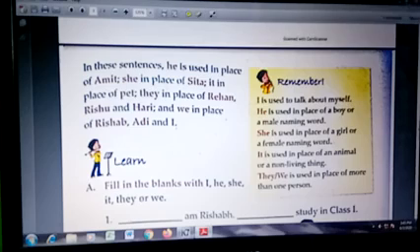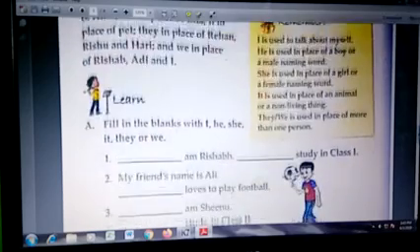I is used to talk about myself or oneself, he is used in place of a boy, she is used in place of a girl, and it is used in place of an animal or a thing, and they or we is used when we talk about many people. These things you have to remember and go through the chapter.